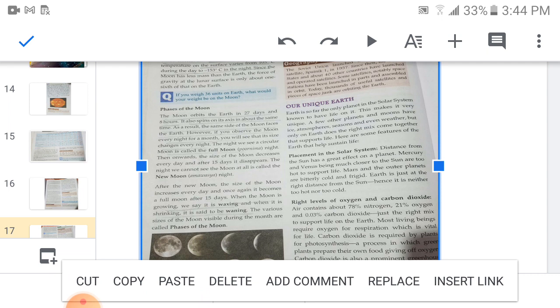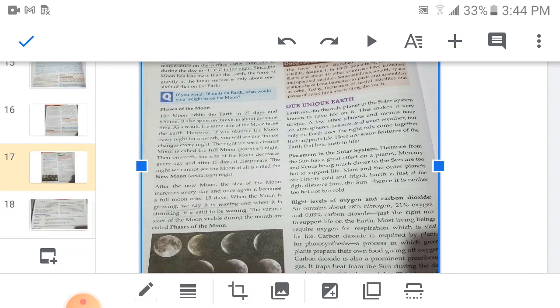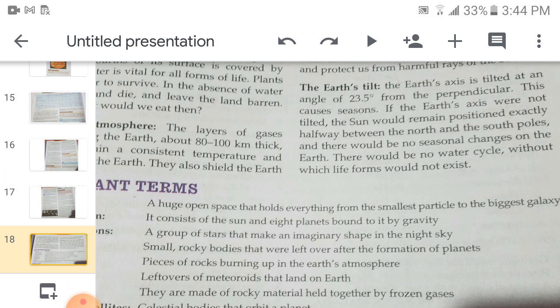Then what is the next important part? That is availability of water. 71% of the earth's surface is covered by water, and water is required on the earth by all living beings. In the absence of water, all living beings will die.